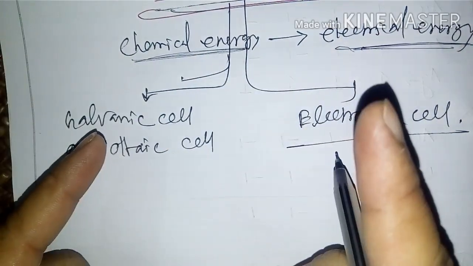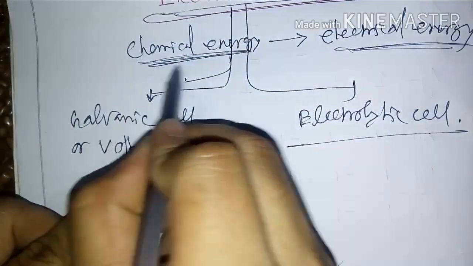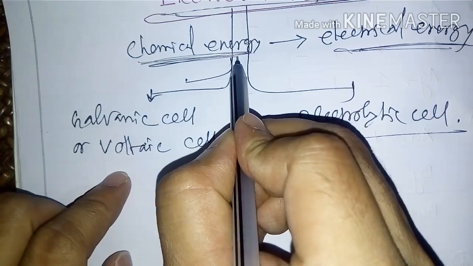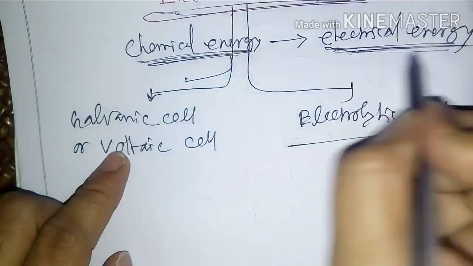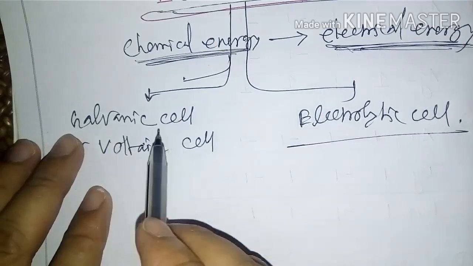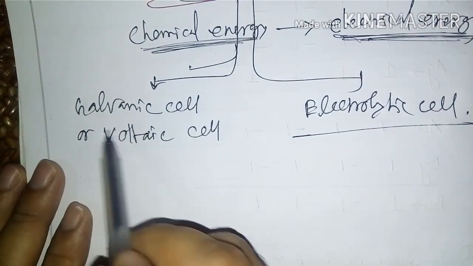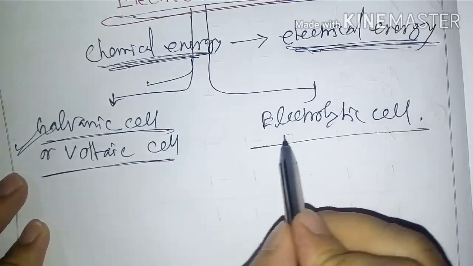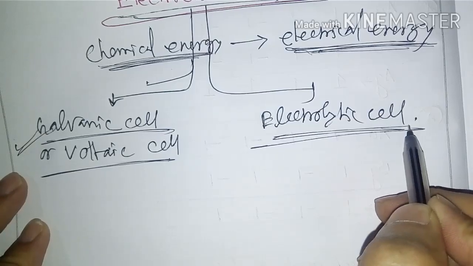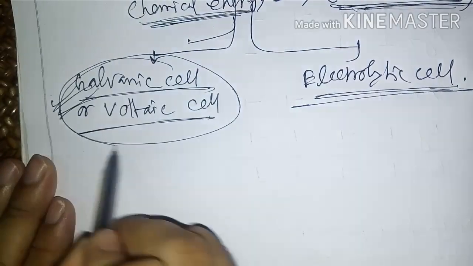What is an electrochemical cell? A device in which chemical energy is converted into electrical energy. Now, how many types of electrochemical cell? There are two types: one is the galvanic cell or voltaic cell, another is the electrolytic cell. Now, what is a galvanic cell? Now, a definition is needed.